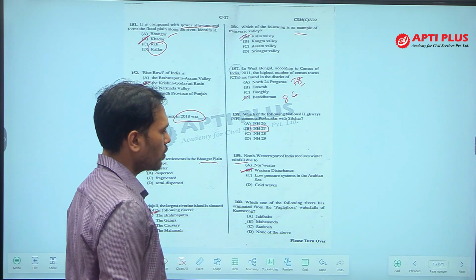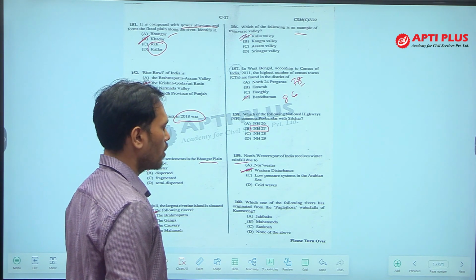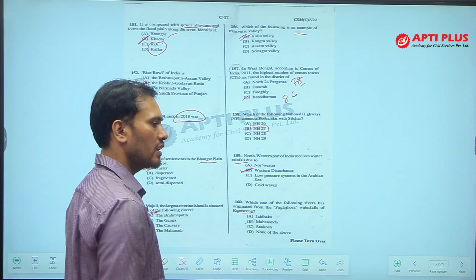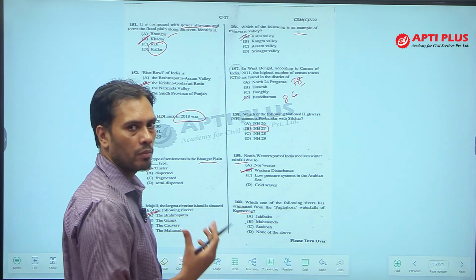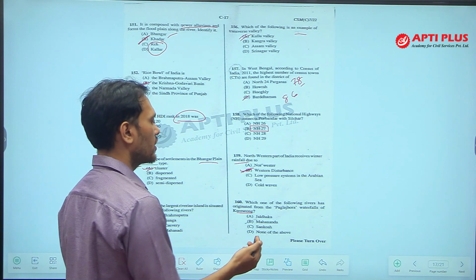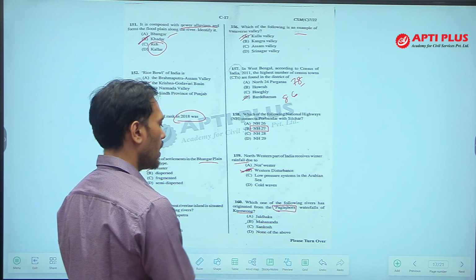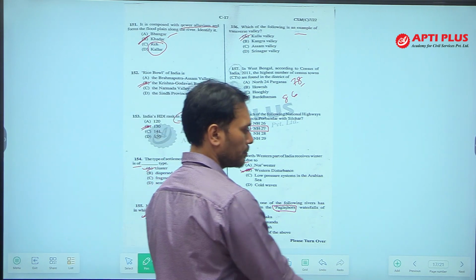Next, which one of the following rivers originates from the Pagla Jhora waterfall of Kurseong? Kurseong is in Darjeeling district. In Darjeeling district, there is a range known as the Mahaldiram range. The Mahananda river originates from the Pagla Jhora waterfall of the Mahaldiram range. So the answer of this question is Mahananda.